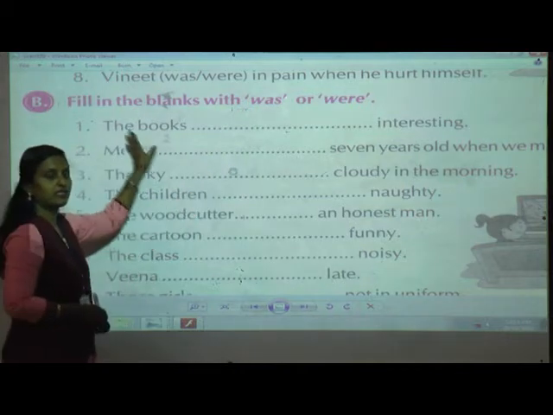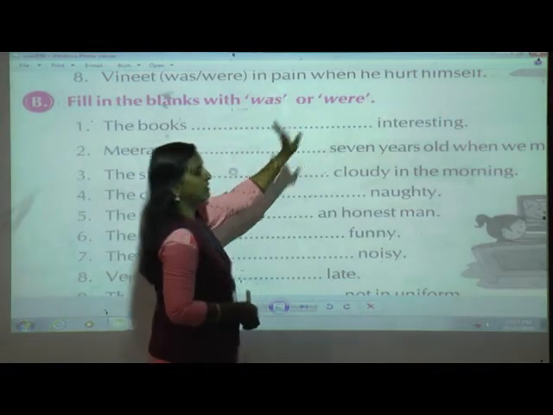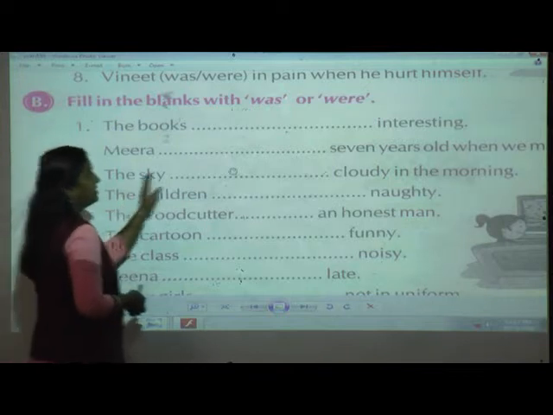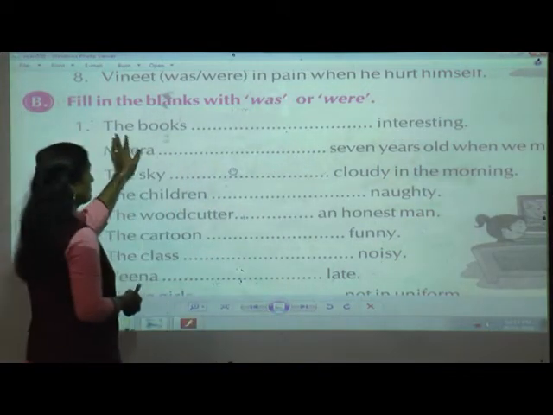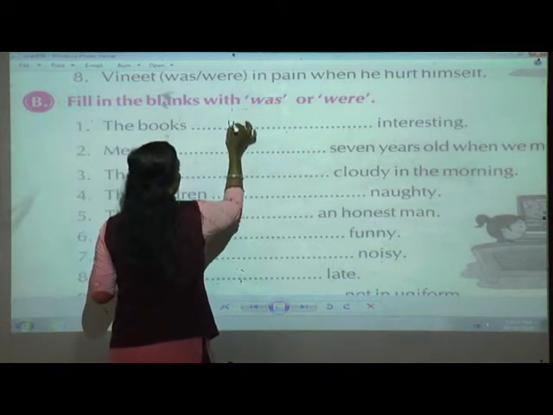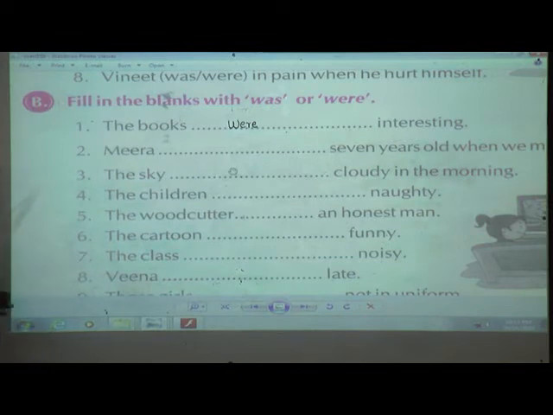First you will see whether the subject is in a singular or plural form, and according to that you are going to use the verbs was and were. Ready? The books dash interesting. The books. So books is what? Plural. So I am going to write the books were interesting.